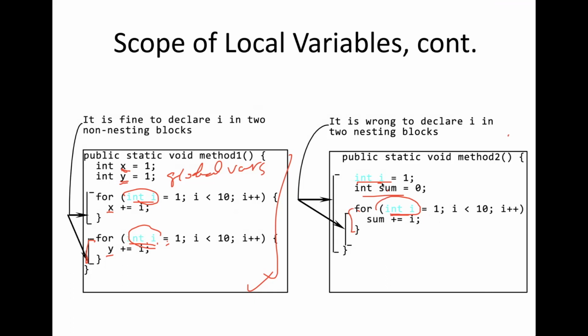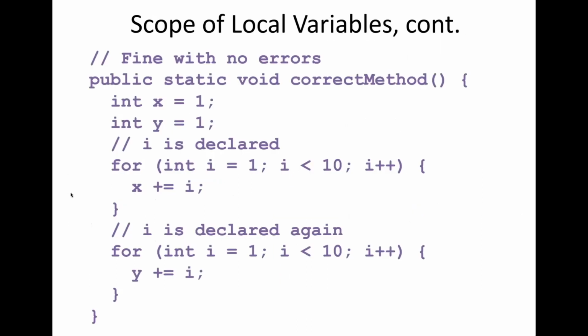Since i already exists, this throws a compilation error. To make this code compile, you can either get rid of this entire line altogether, so your code does not have integer i declared twice. The other way to make this compile, if you want to keep that global i variable, is to get rid of this declaration. You can simply just have i equals 1, and this i is the one that you declared in a global scope.